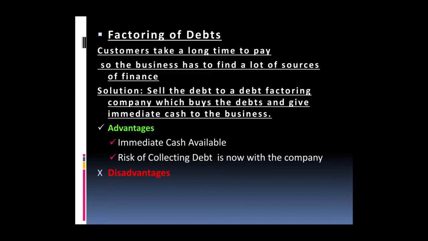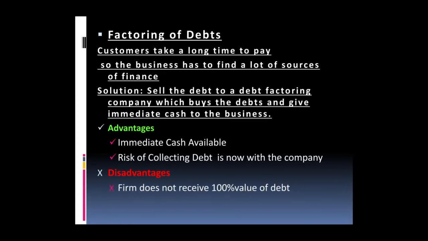So, for example, I have $60,000 debts with my customers. I go to a company, I tell them, please collect these debts for me. They will go collect the debts for me, but they will take a percentage. So maybe they give me immediate cash like $50,000, and they take $10,000 as a fee, let's say. So this is what we call debt factoring.